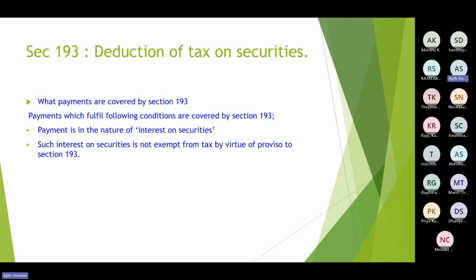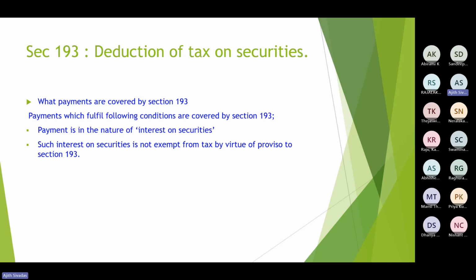Then what payments are covered by section 193? The payments which fulfill the following conditions are covered. Payments are in the nature of interest on securities, not interest alone. Why? Because other than securities, as I was mentioning, our second section of the day, 194A, would be applicable. Then such interest is not exempt from tax by virtue of the proviso to 193.